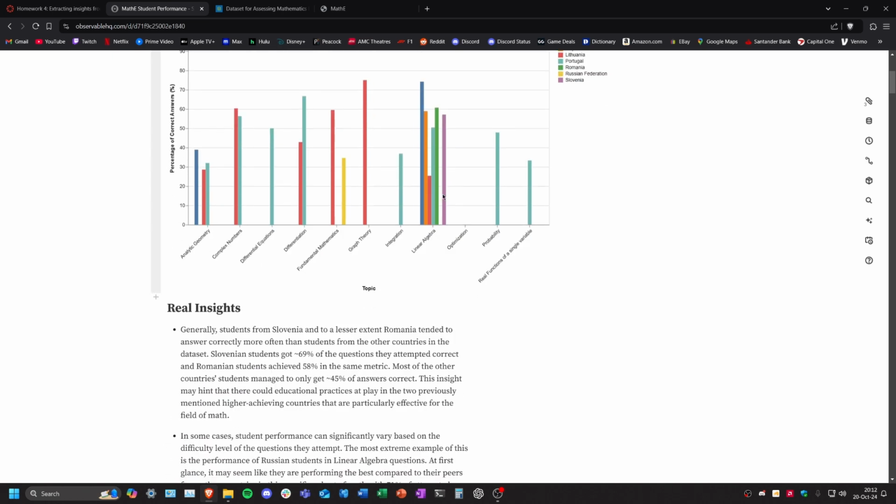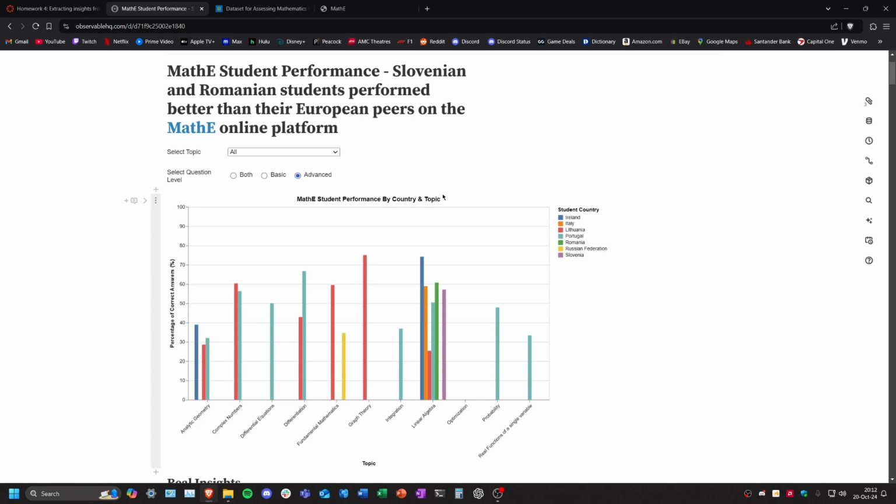But it implies that either linear algebra education in the Russian Federation is only focused on basics and they don't practice really difficult linear algebra questions, or it might be just an anomaly in the data set.